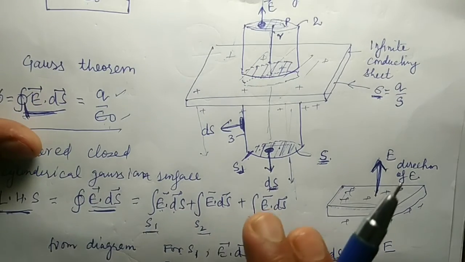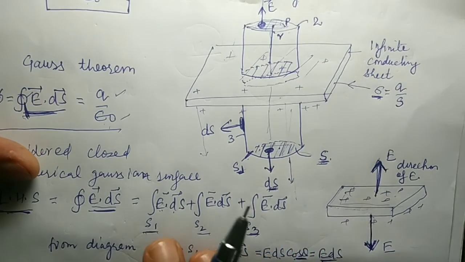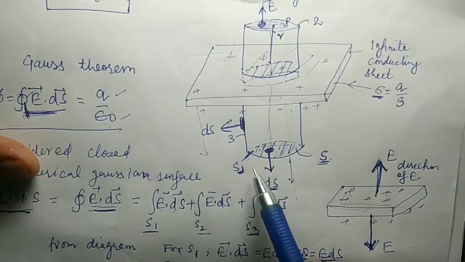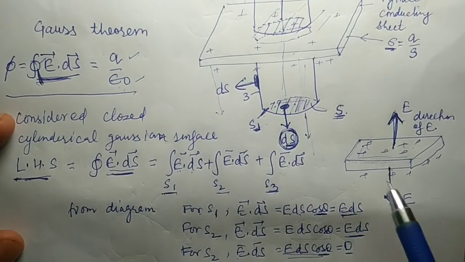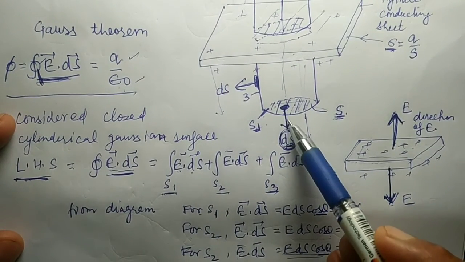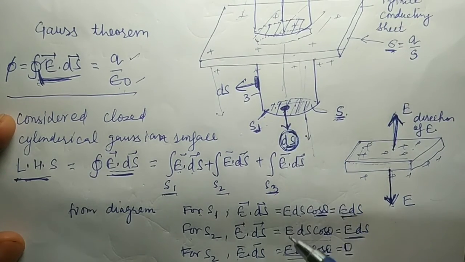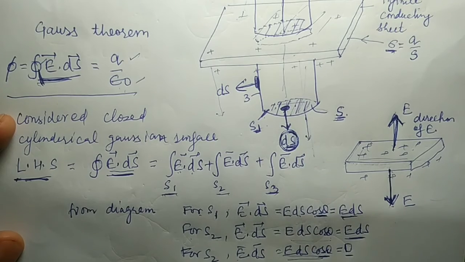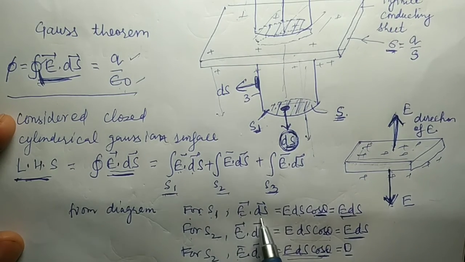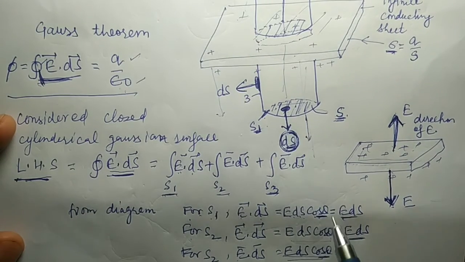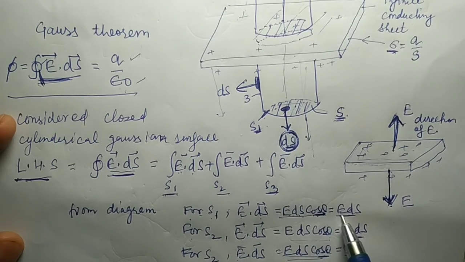Now I want to apply E dot ds for different surfaces. Let us see for the S1 surface. From the diagram you can see the direction of ds is downward, the electric field is also downward, so both are in the same direction. So for the S1 surface, E dot ds is E ds cos theta, and here both are in the same direction. Theta is 0 degree, so cos 0 is 1, so it becomes E ds.